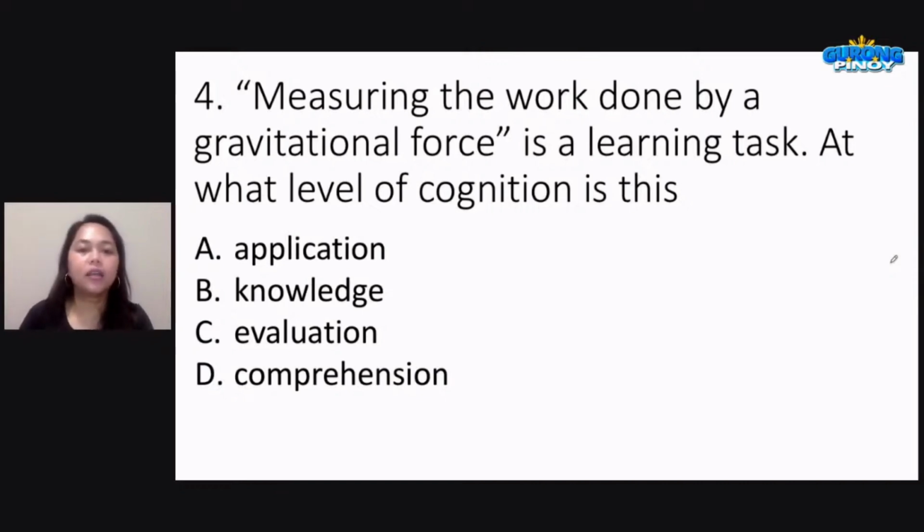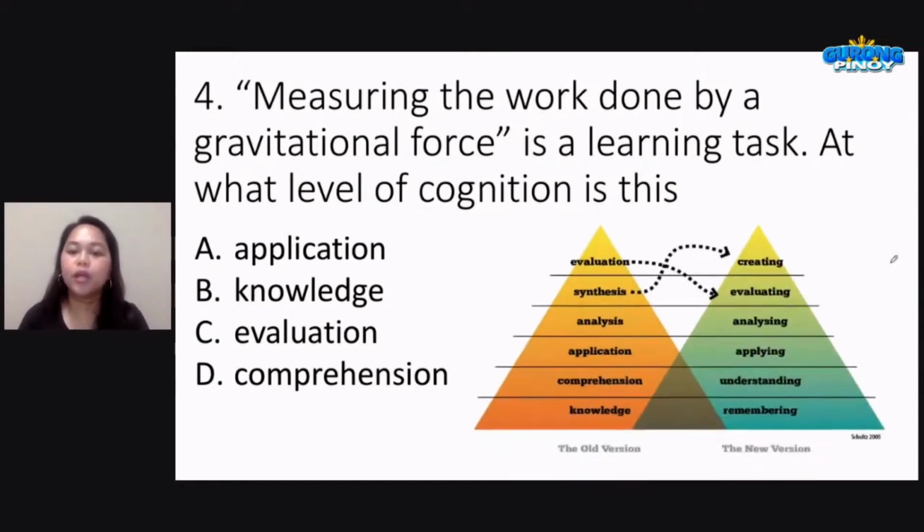Okay, now again, the question is measuring the work done by a gravitational force is your learning task. That's your objective. At what level of cognition is this? Now remember that based on Bloom's taxonomy, Bloom already has 2 versions of his taxonomy. The old one has evaluation, synthesis, analysis, application, comprehension, and knowledge. Knowledge, comprehension, application are all found in the lower order thinking skills. At yung evaluation, synthesis, analysis naman, these are your HOTS, higher order thinking skills.